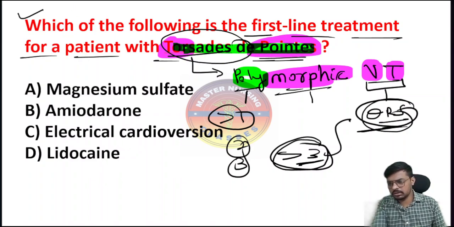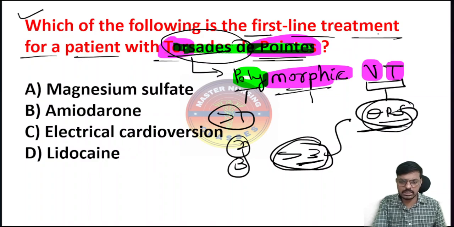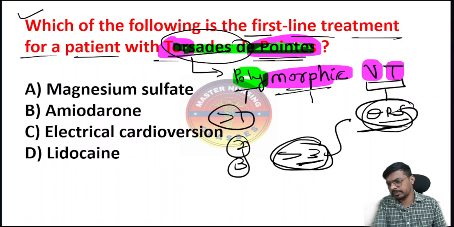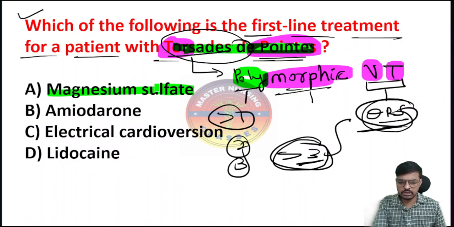So the question is: which of the following is the first line treatment in a patient with Torsades de Pointes? Option A magnesium sulfate. Option B amiodarone. Option C electrical cardioversion. Option D lidocaine. So the first and best drug of choice for Torsades de Pointes is IV magnesium sulfate.